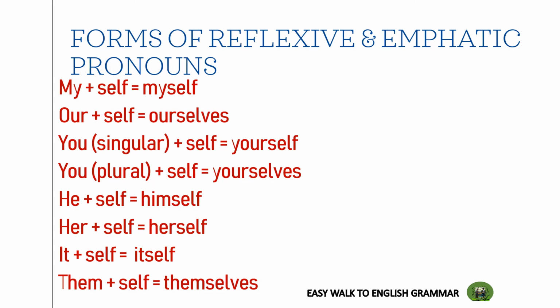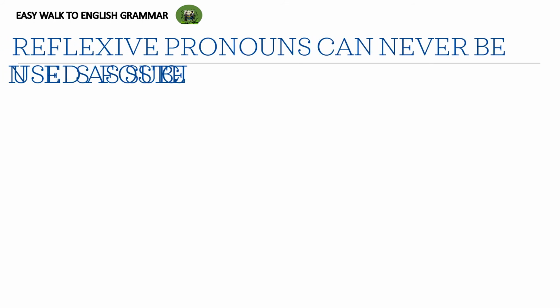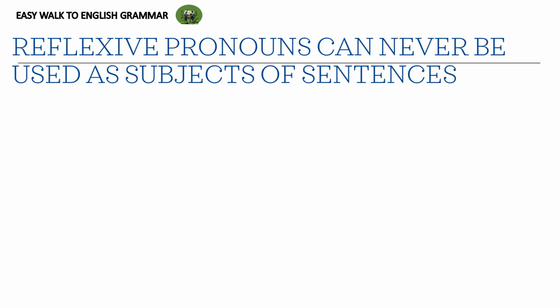Coming to he plus self, it's himself. Her plus self, it's herself. It plus self, also it's itself. But when it comes to them plus self, once again it turns to be themselves. Spelling. Themselves. One thing we should know about the reflexive pronoun is that reflexive pronouns can never be used as subjects of sentences.